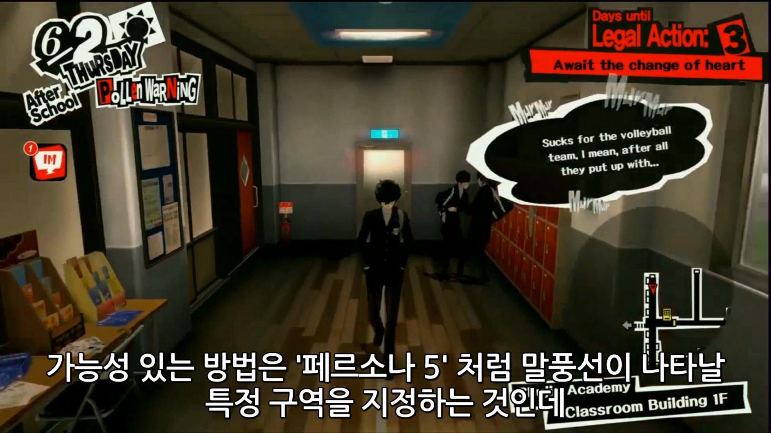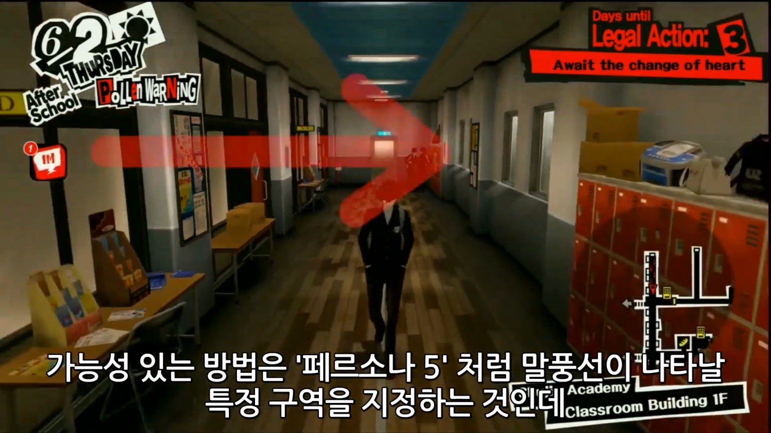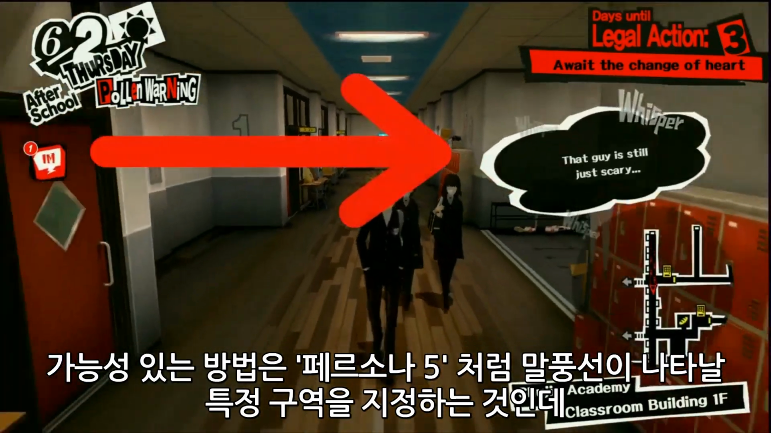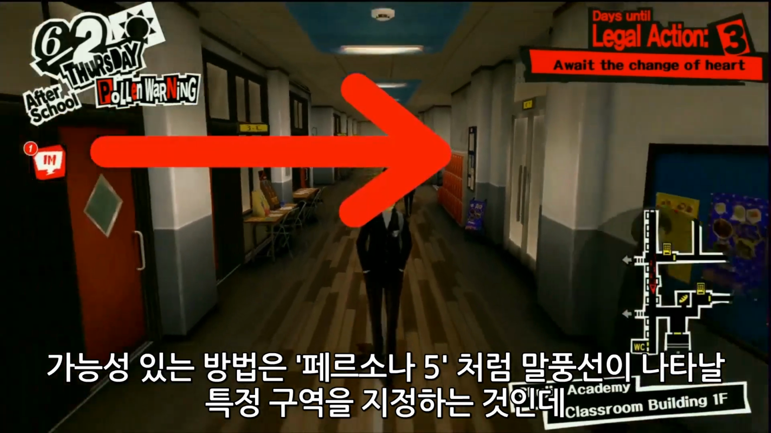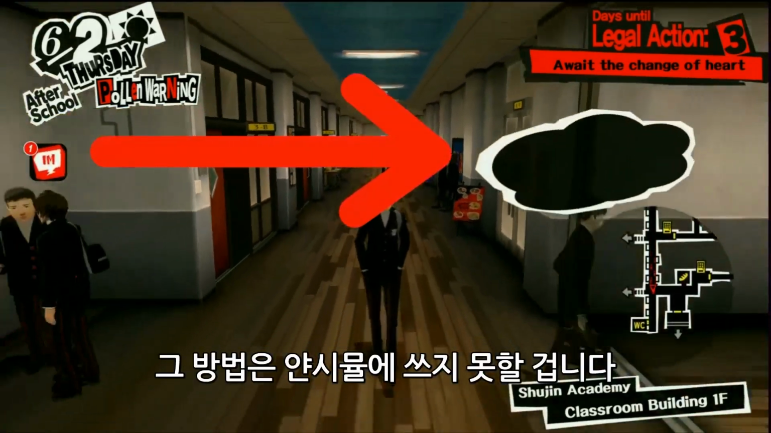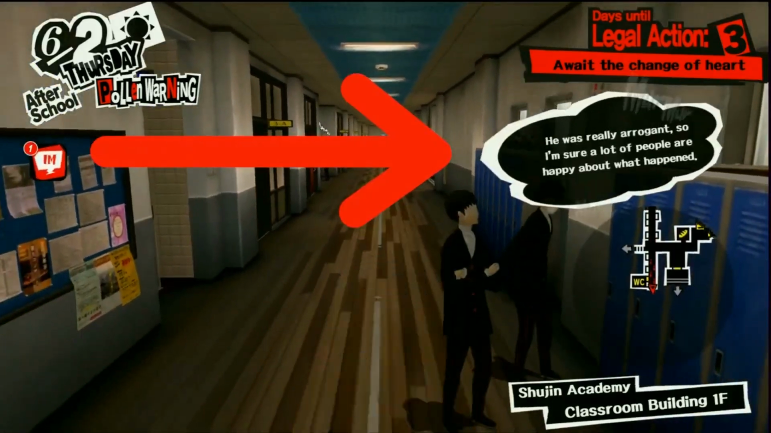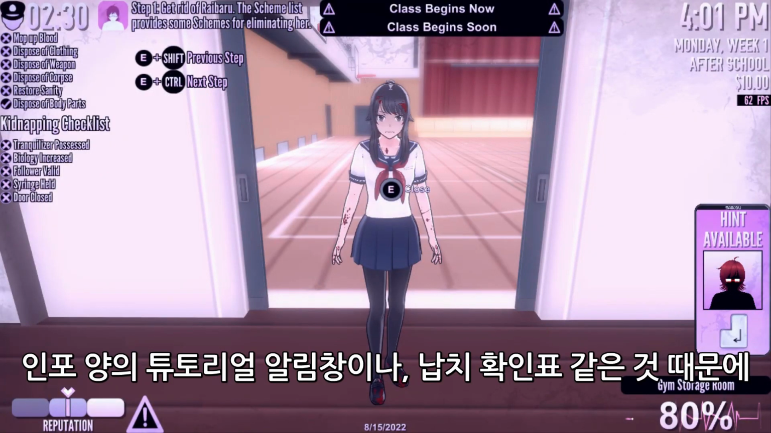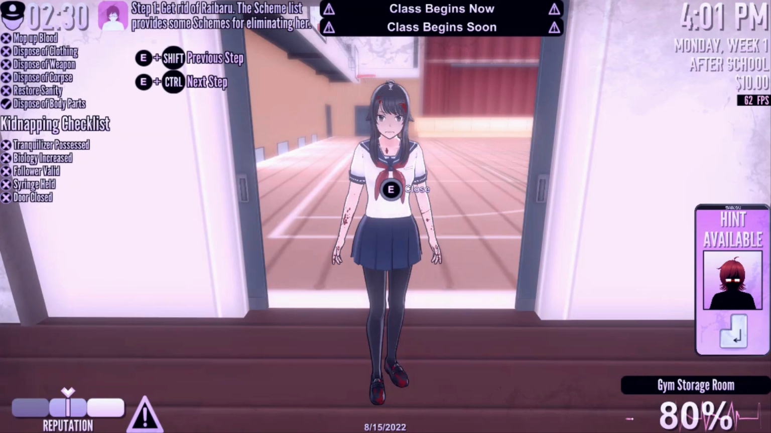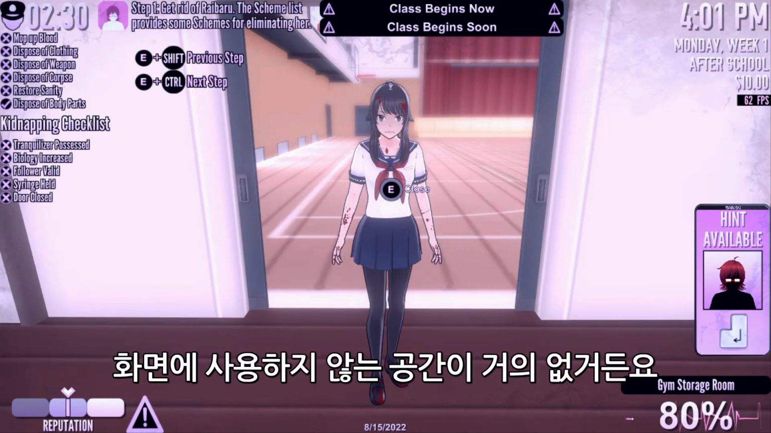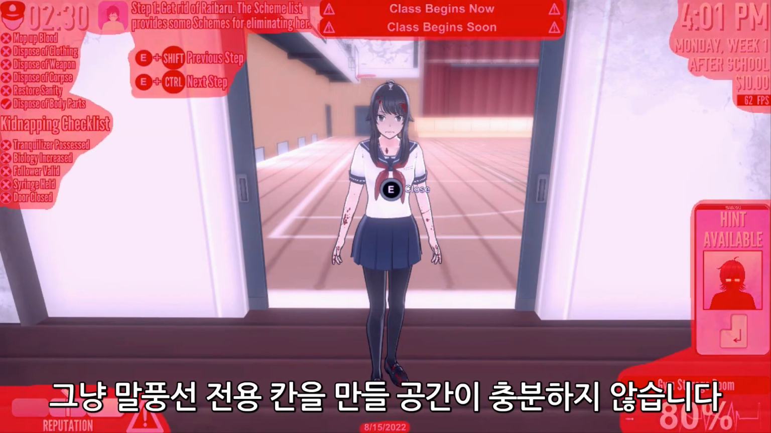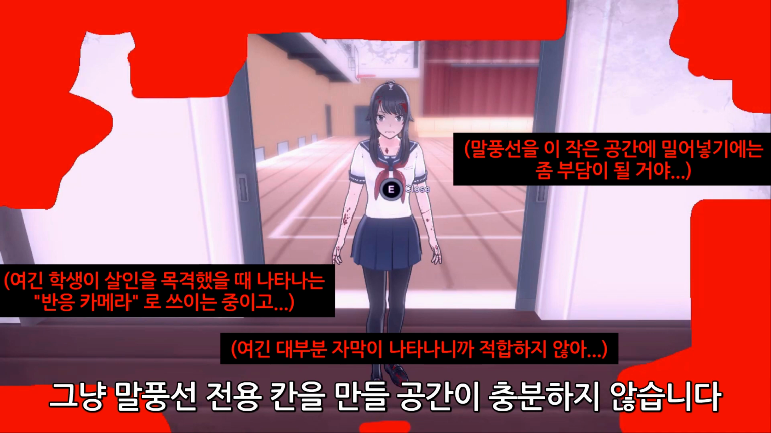One potential idea is to designate a specific area of the screen for speech bubbles to appear in, just like in Persona 5. But that solution doesn't really work for Yandere Sim. It's because there is almost no space on screen that isn't already being used for something, whether it's an InfoChan tutorial notification or the kidnapping checklist. There just isn't enough space on screen to create a dedicated speech bubble zone.